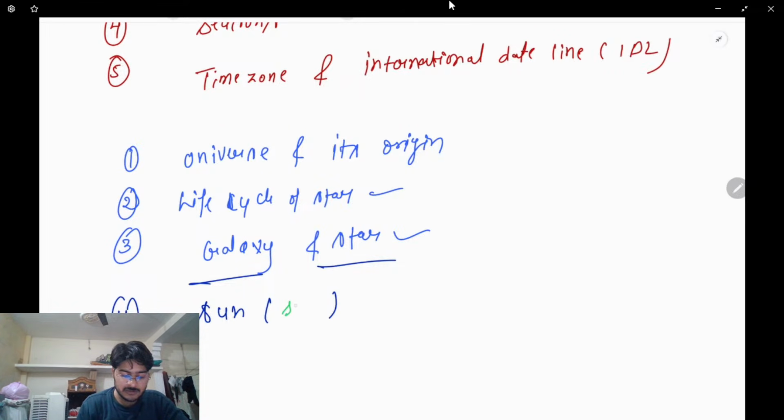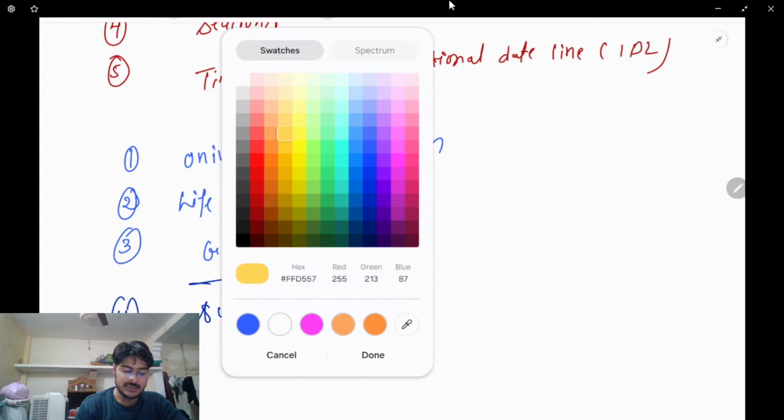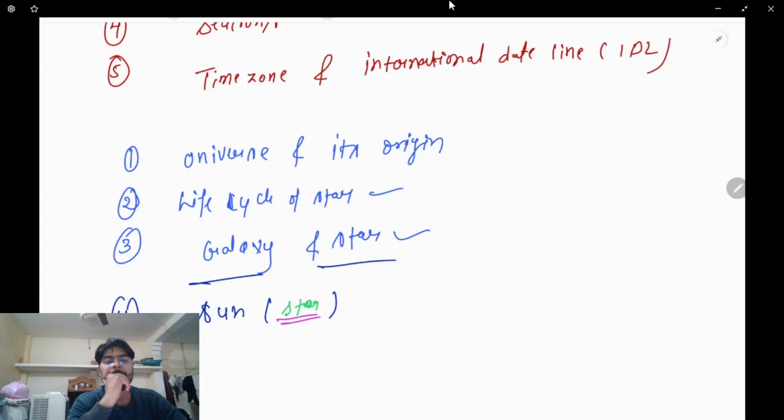Okay? So the sun is a star. We'll talk about its formation, how the formation of the sun has taken place. Clear? What kind of chemical reactions are there in the sun, that happen there all the time? The sun is made up of hydrogen and helium. We'll talk about these things, and what kind of reaction takes place there. That is the nuclear reaction, nuclear fusion.